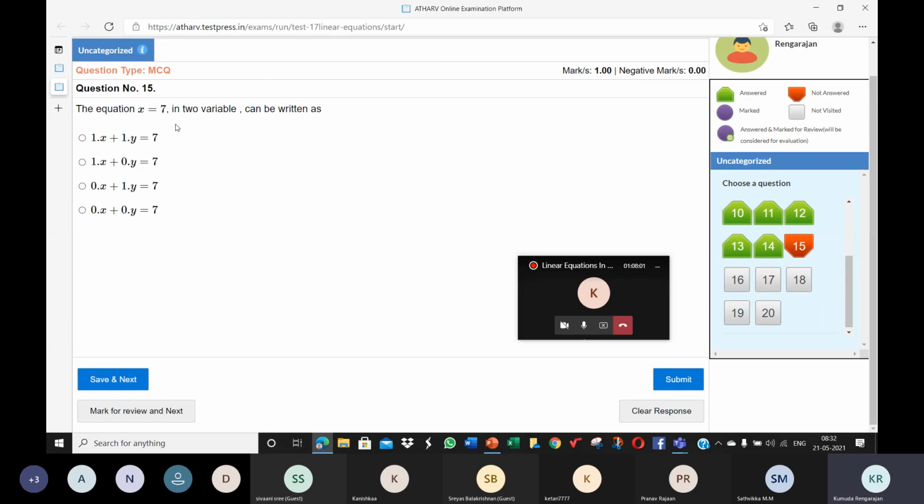The equation x is equal to 7 in 2 variables can be written as 1x plus 0y is equal to 7. X means 1x. The y term is not seen, so it is 0y.